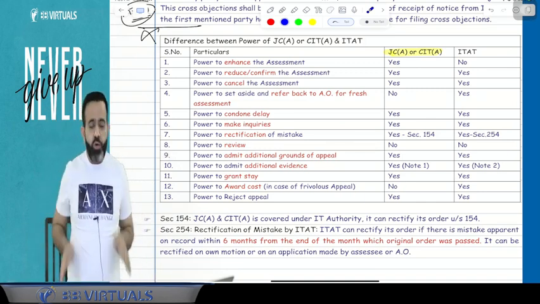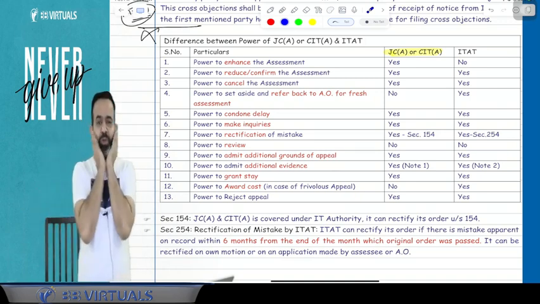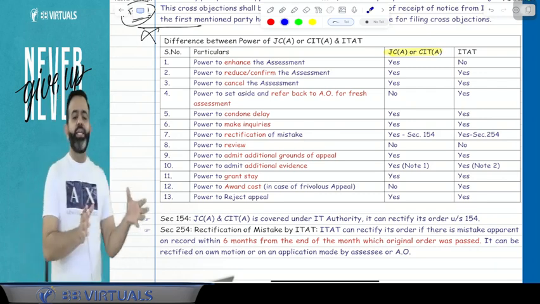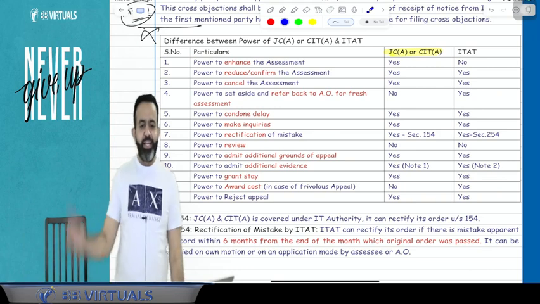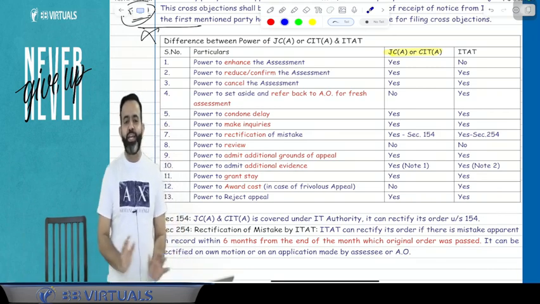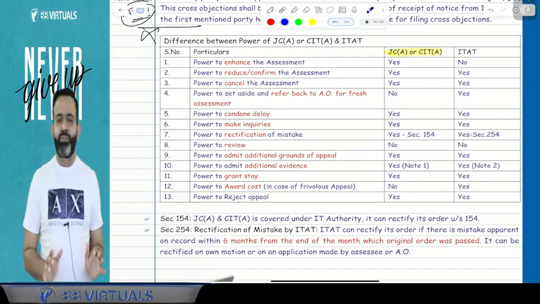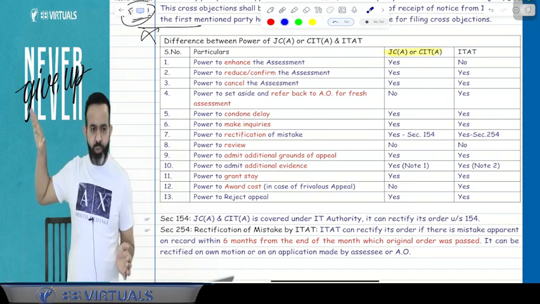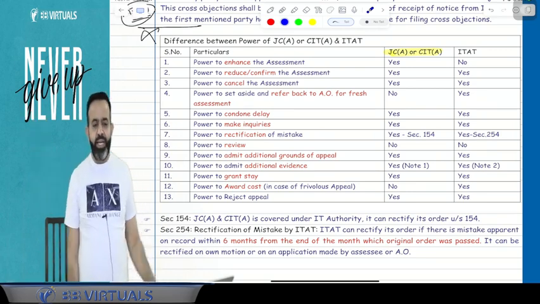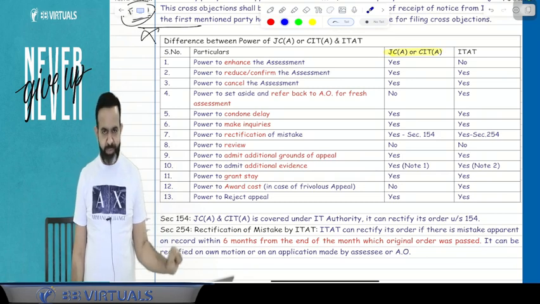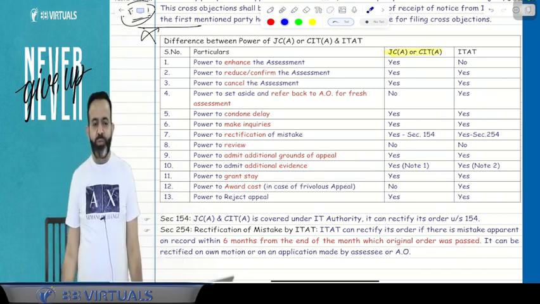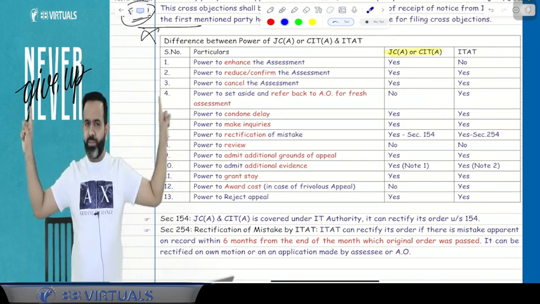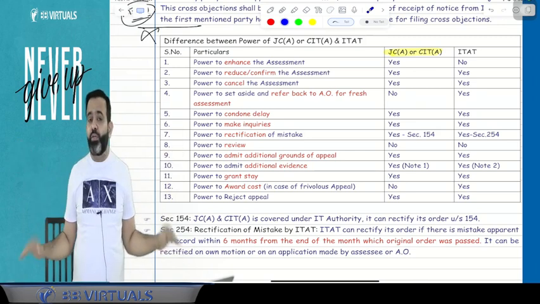Answer is yes. Now the question is, can they reduce the assessment or not? Suppose you filed the return at 10 lakh and the AO increased the income to 50 lakh. Can they reduce it to 40 lakh or 35 lakh? Answer is yes, that's why we are filing the appeal. CIT Appeal has the power to reduce the assessment, and ITAT can also reduce the assessment. So both can confirm, and both have the power to reduce.